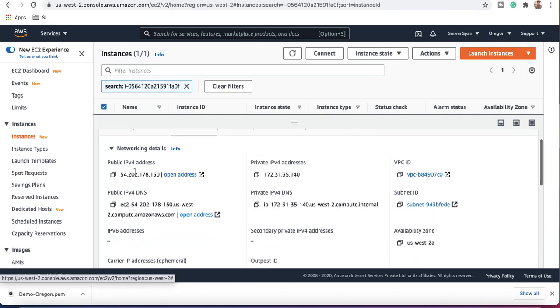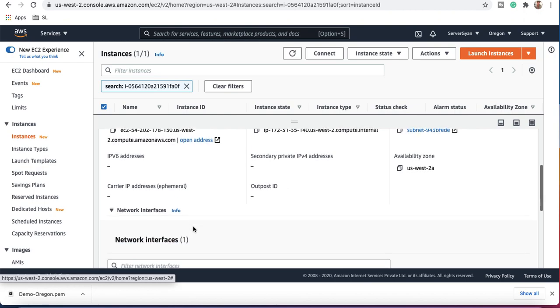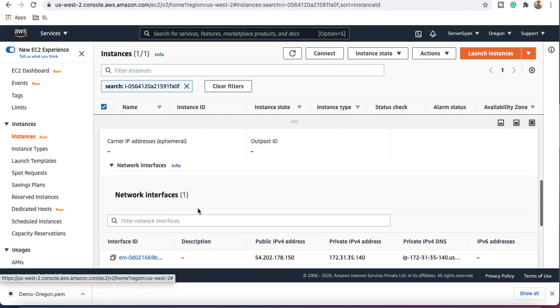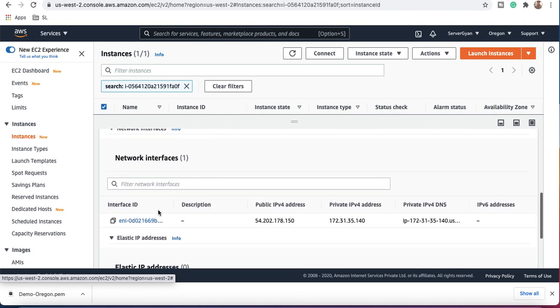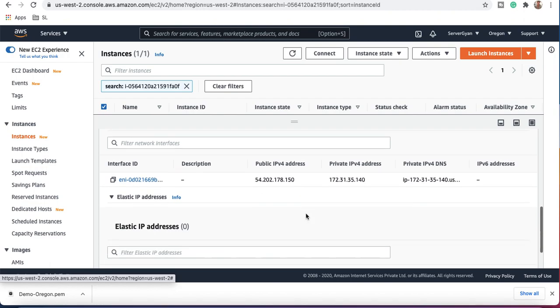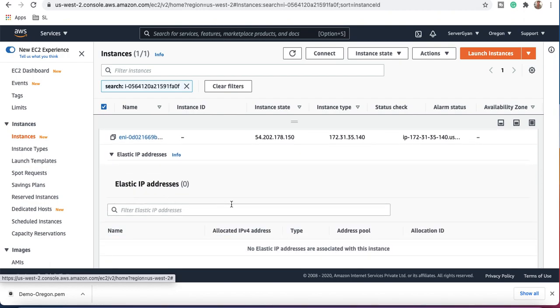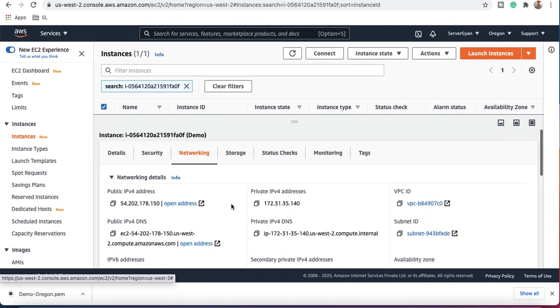Networking, if we check here, shows the private IP address, public IP address, DNS name, IPv6, carrier IP like ephemeral. Then what network interfaces are associated here? We can check the ENI, elastic network interface, here. What is the private and public IP address? If we have an elastic IP address, that will be visible here.